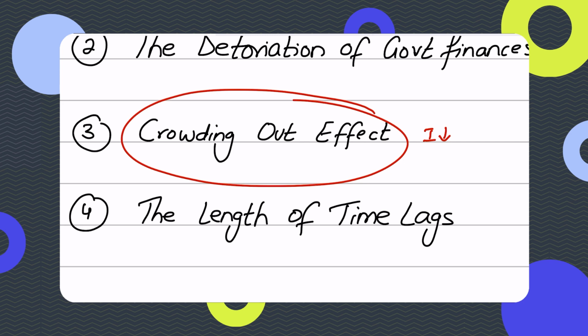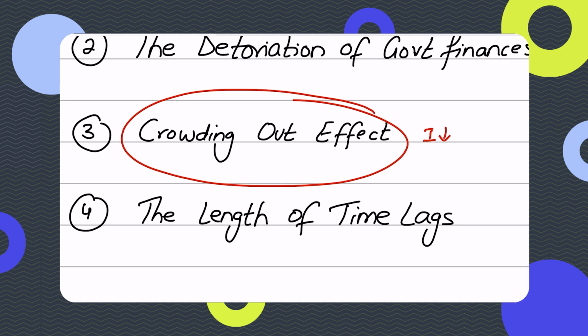When banks are allocating more funds to government debt, as in they're buying government bonds, fewer of those loanable funds are remaining for private sector loans. So there's a limited pool of funds available, and we don't have enough funds now, because the government has directly increased the demand for those funds.